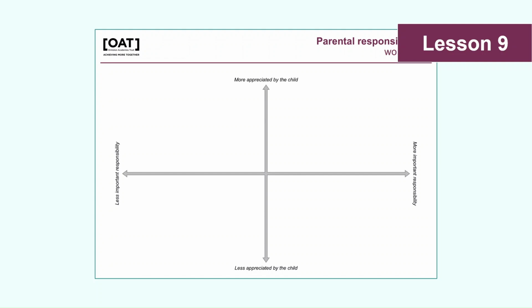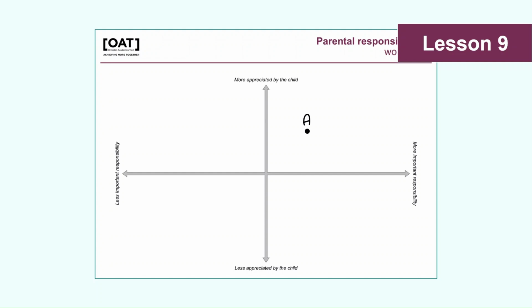Pupils then have a task where they need to plot 12 different parental responsibilities according to how important or unimportant pupils consider those actions to be, as well as the extent to which the child might appreciate that action being carried out. It might be easier to tell pupils to work on the assumption that the child is their age, as there's probably going to be a difference in the views of asking a 15-year-old as opposed to asking a 5-year-old.